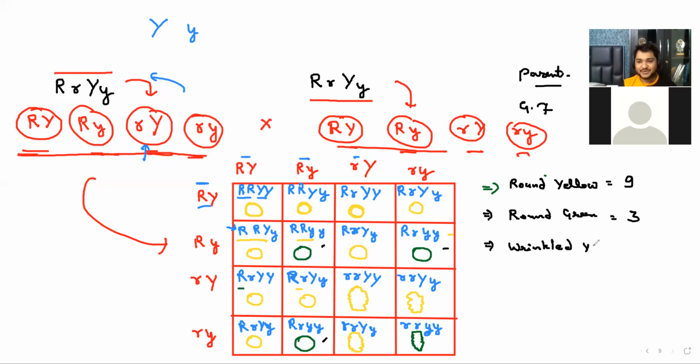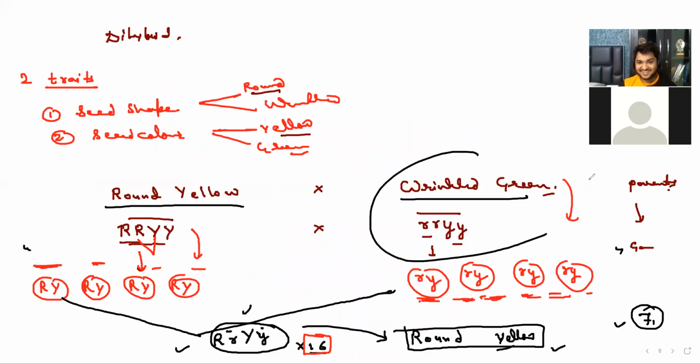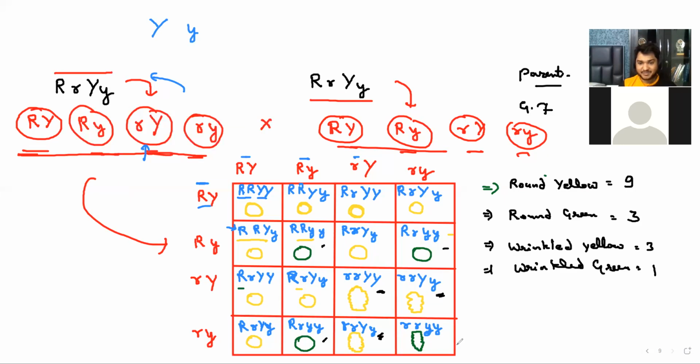Wrinkled and yellow. How many wrinkled and yellow? Three. Yes, this one. Okay. Three. And last, which is wrinkled and green. How many? One. Wrinkled and green, still one only. It is like she has one grandbaby. You have to have two of the same gametes to have that.